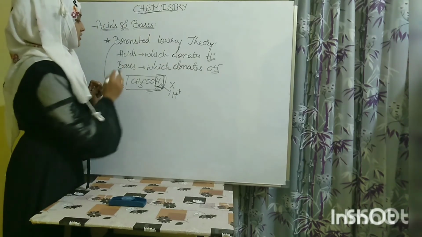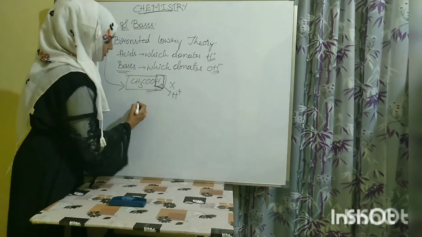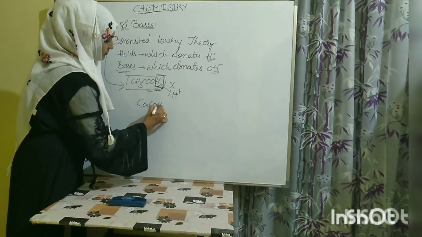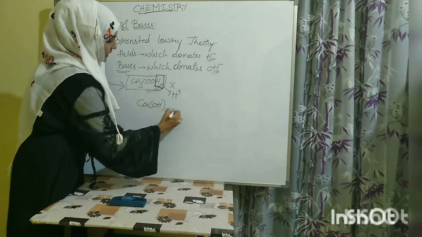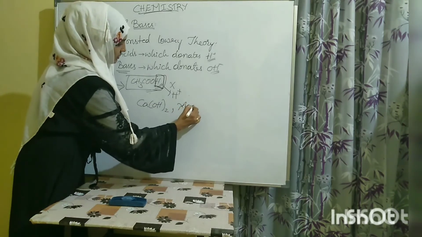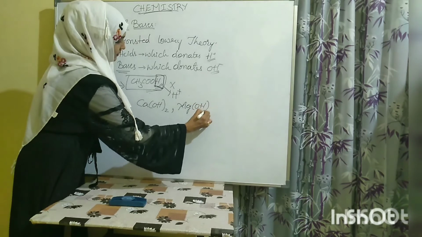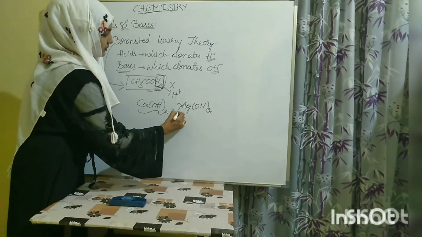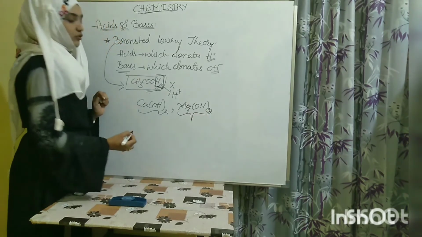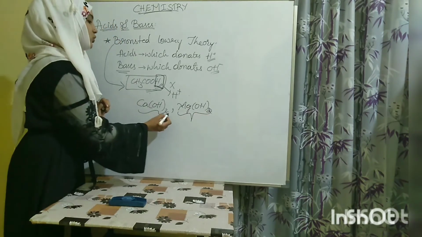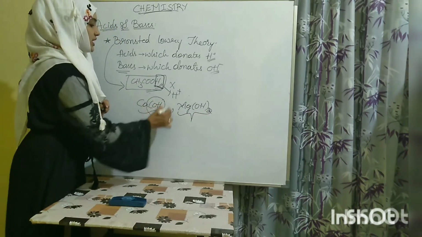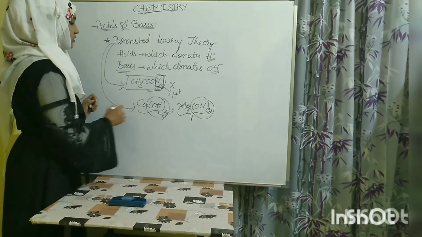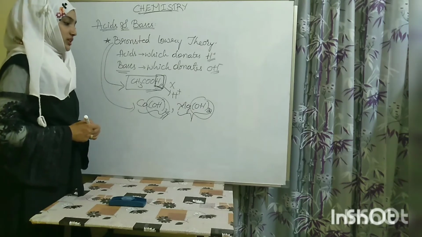The same way, for bases, you can see calcium hydroxide, magnesium hydroxide. These don't dissolve in water, but they do liberate OH ions. So these are bases according to Bronsted-Lowry theory.